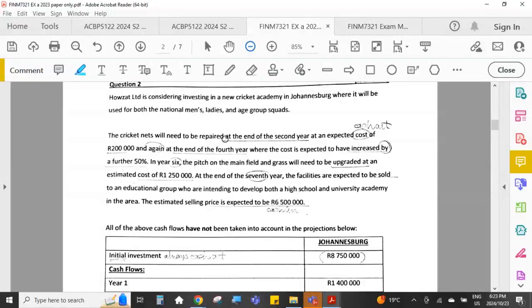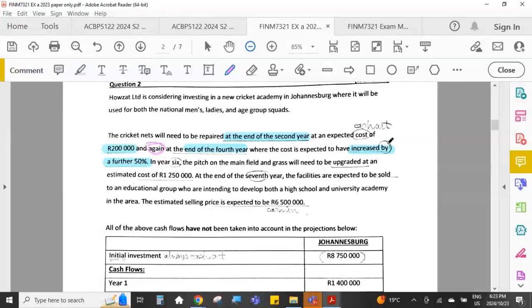The cricket nets will need to be repaired at the end of the 2nd year at an expected cost of 200,000, and again at the end of the 4th year, where the cost will then have increased by a further 50%.